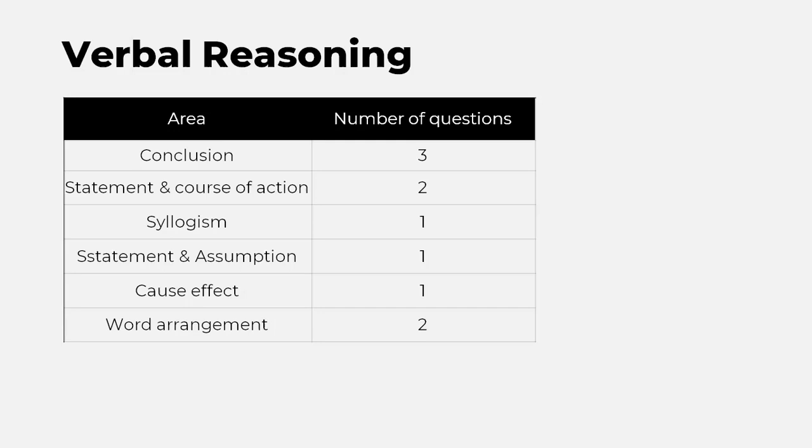So that's 10 questions on verbal reasoning and 15 questions on LR, logical reasoning, right? So this you have to practice, right?